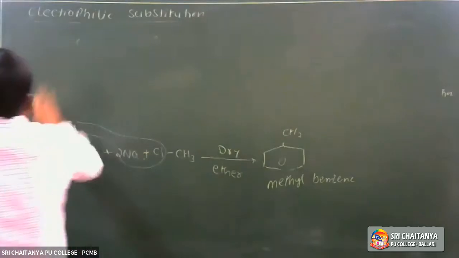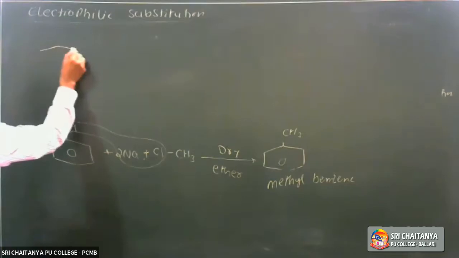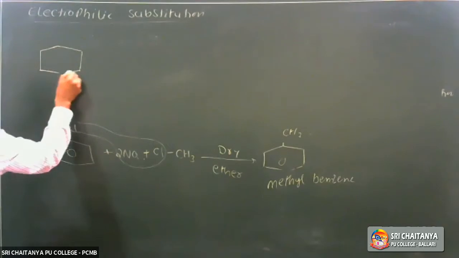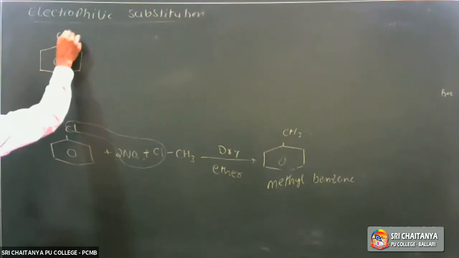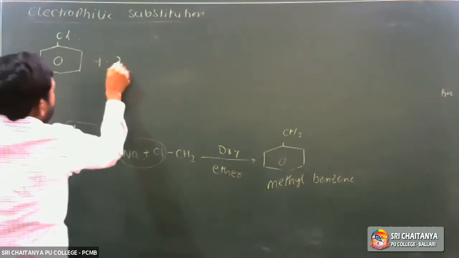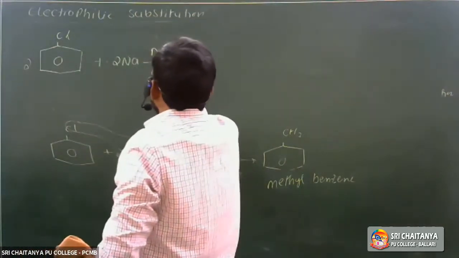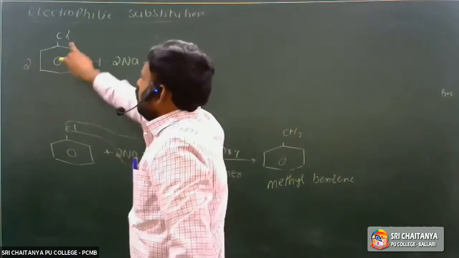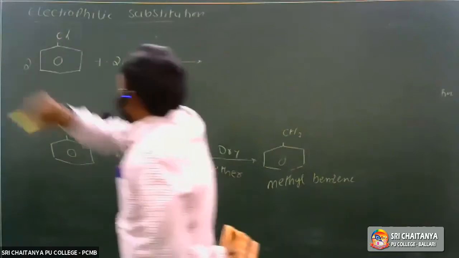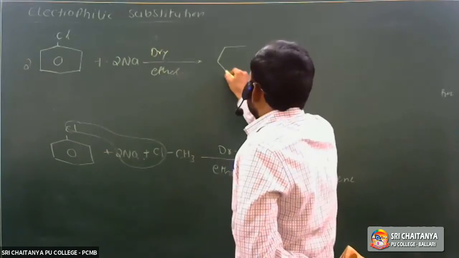In this next reaction, only haloarene is heated with sodium metal in the presence of dry ether. If you take only haloarene, that is chlorobenzene, with no mixture of alkyl halide, and treat it with sodium metal in dry ether, two chlorobenzene molecules are involved in the reaction. Two moles of NaCl are eliminated. The benzene ring is attached with another benzene ring.